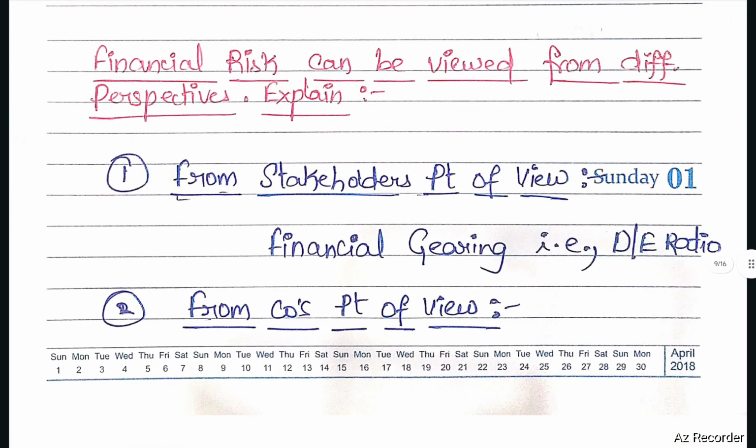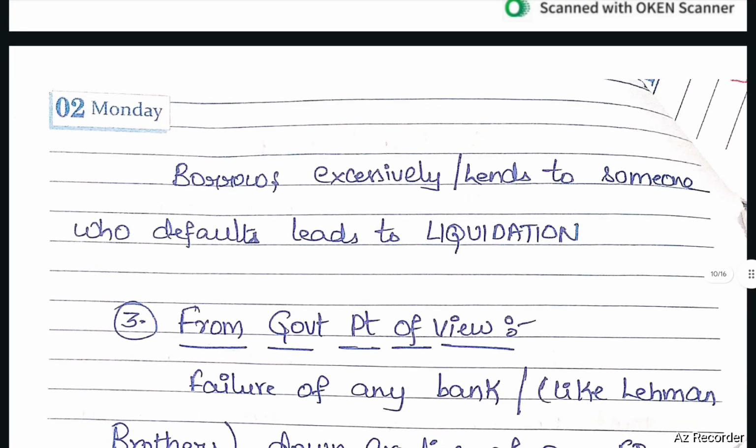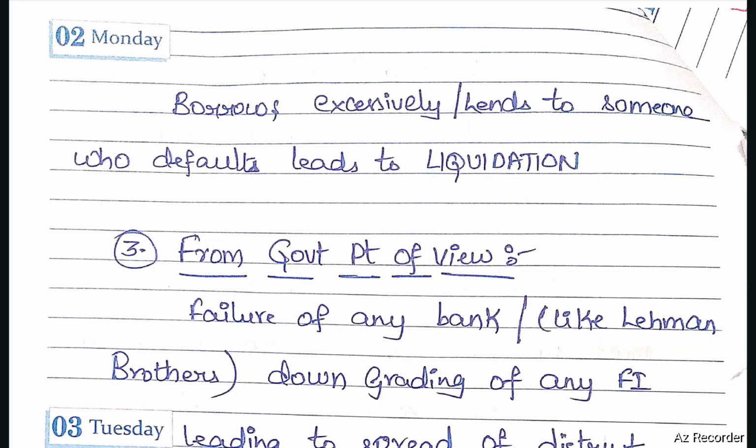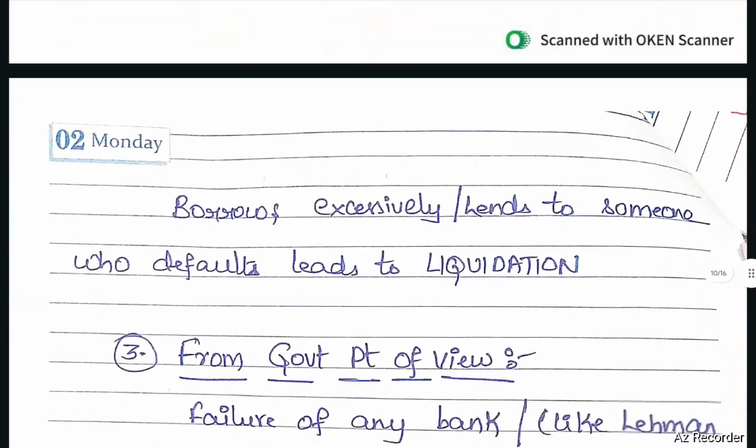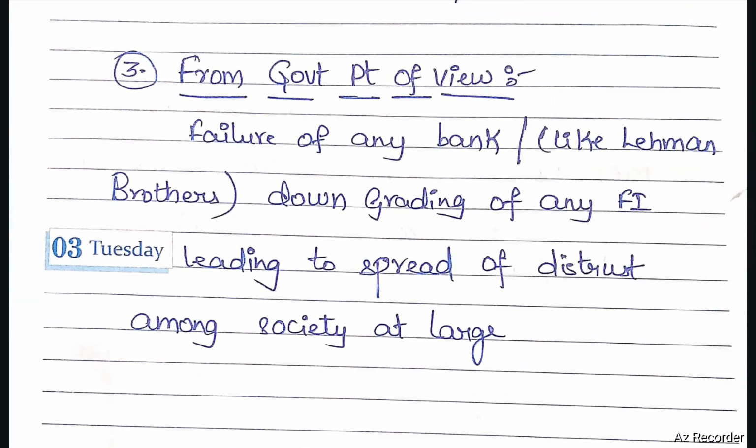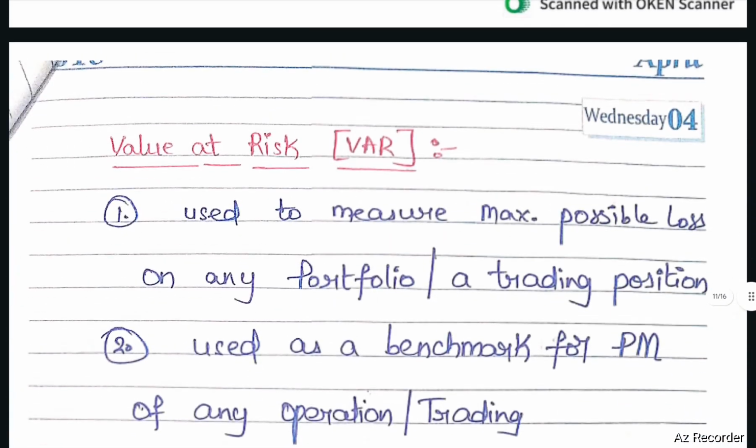Financial risk can be viewed from different perspectives. From the stakeholders' point of view, they check financial gearing, that is, the debt to equity ratio, as financial risk. From the company's point of view, they view if the company borrows excessively or lends to someone who defaults, which may lead to liquidation. From the government's point of view, failure of any bank or financial institution like Lehman Brothers, or downgrading of any financial institution, leading to spread of distrust among society at large. This is the financial risk from the government's point of view.